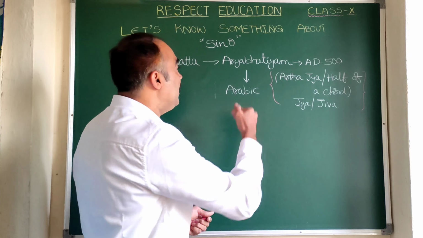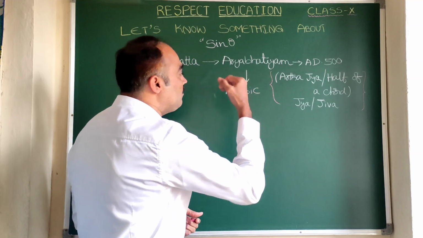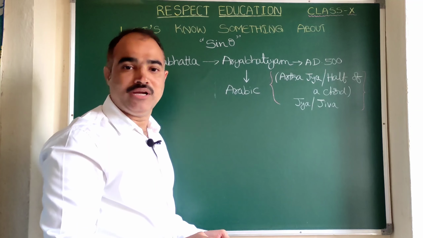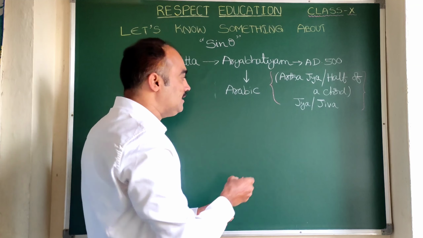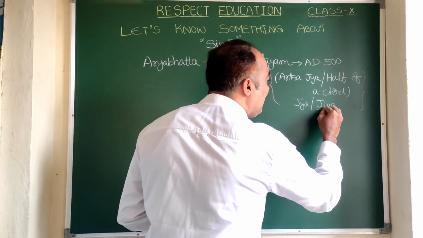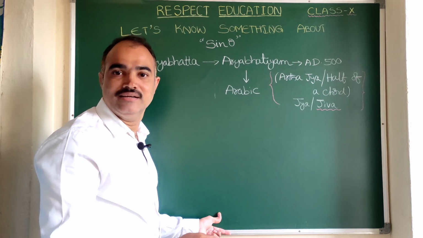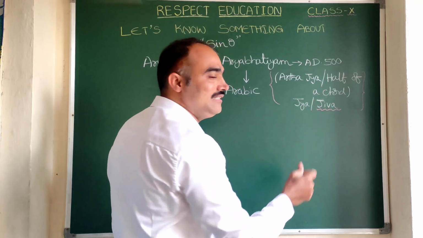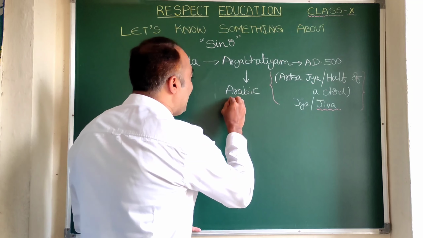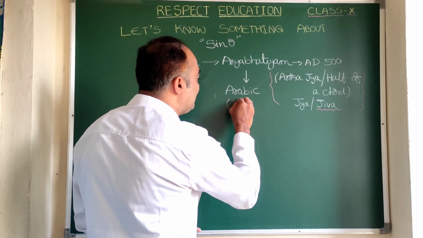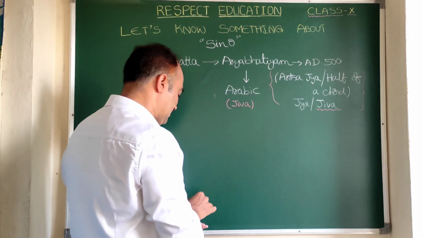When this book was translated into Arabic, what happens? This word Jiva remains the same. It is not translated. So in the Arabic book, the word Jiva was there as it is.